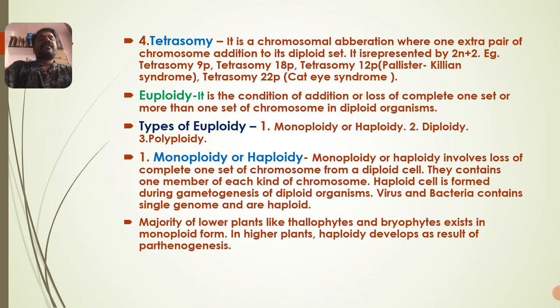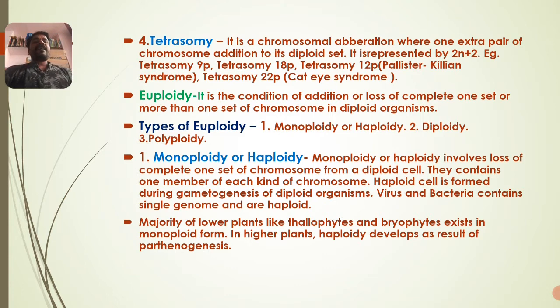There are a number of examples: tetrasomy of the 9th pair, tetrasomy of the 18th pair, tetrasomy of the 12th pair, which causes Pallister-Killian syndrome, and tetrasomy of 22p, meaning the 22nd pair, which is cat eye syndrome. Somewhere it does happen, but it is very rare.